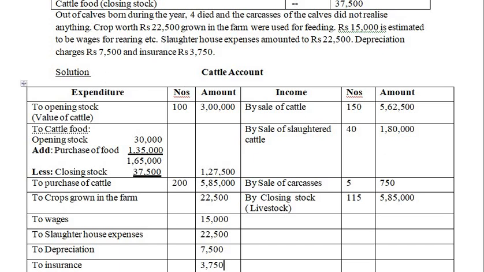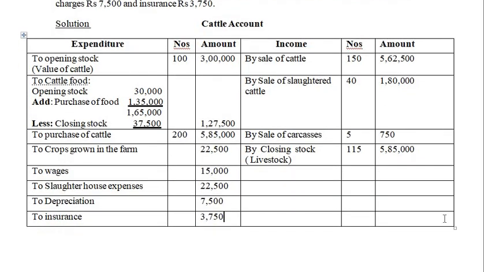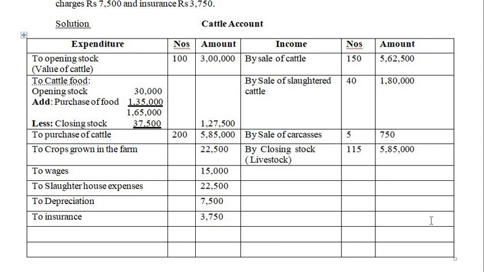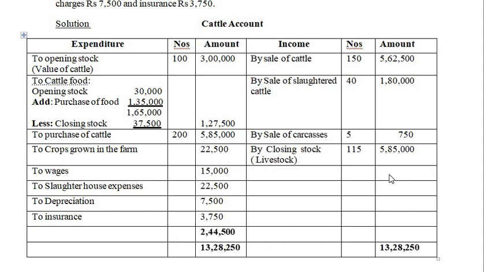Before this, we'll close the account because there is no other entry to be passed. So what is the closing? The total of it is 13,28,250. Both sides the total is written as 13,28,250, and there's a profit. So the debit side is more. The expenses are running short.